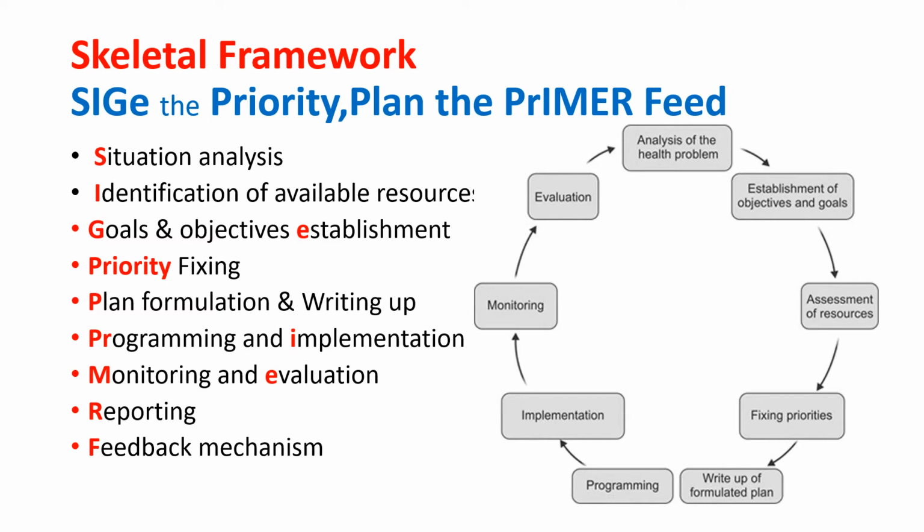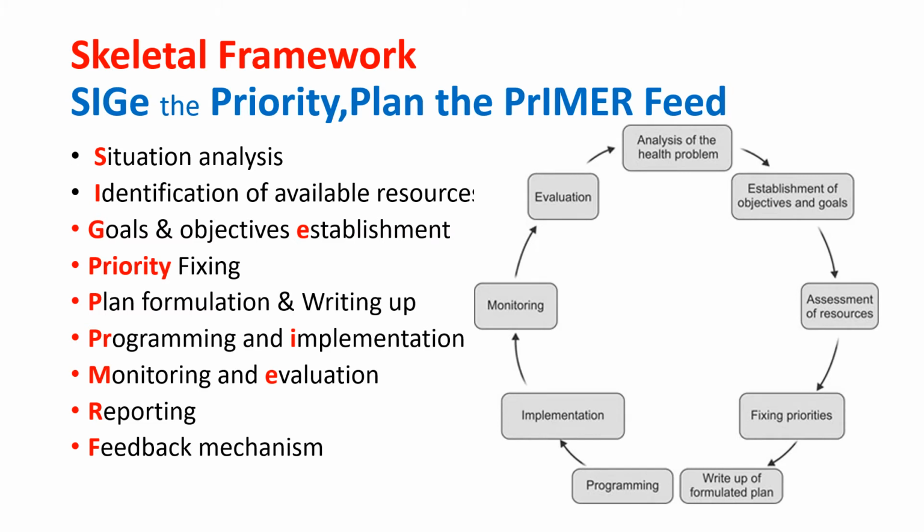So size the priority, plan the primer feed, that is situation analysis, identification of available resources, goals and objective establishment, priority fixing, plan formulation and writing it up, programming and implementation, monitoring and evaluation, reporting and feedback mechanism. So this is the universal framework for you.